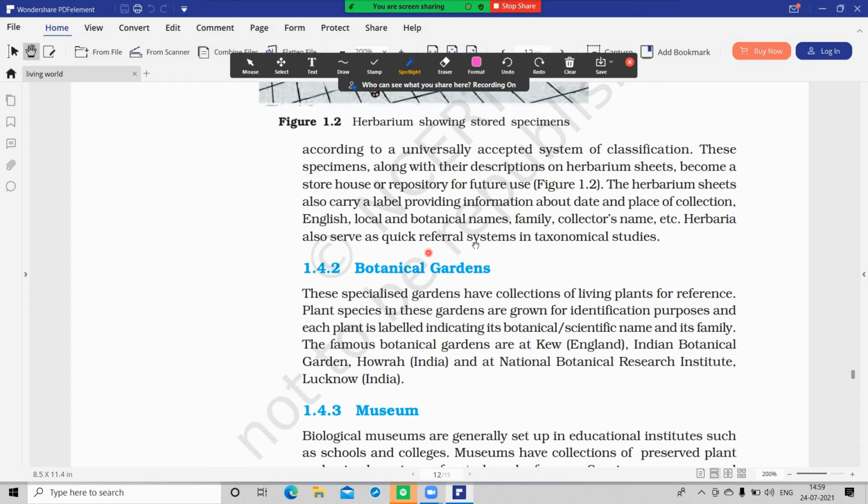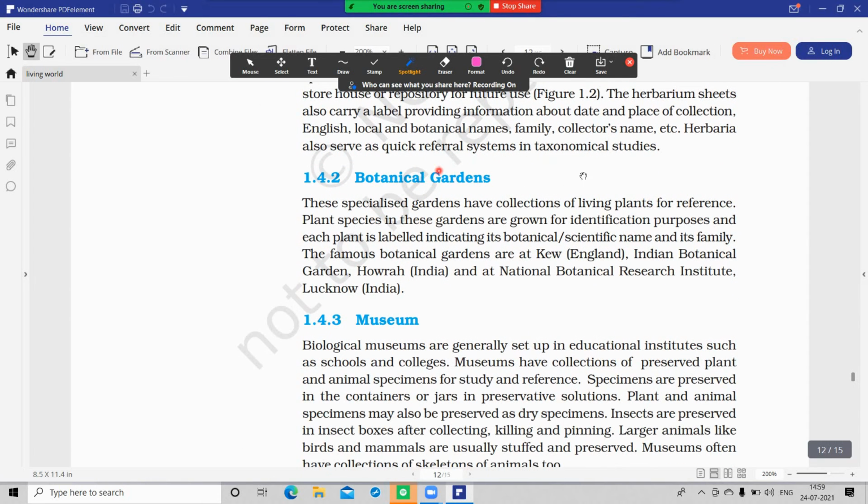This line is important. Herbarium serves as a quick referential system in taxonomic studies. Herbarium. What will you tick? Herbarium is a quick referential system in taxonomical studies. Herbarium is related only with plants. Botanical gardens are also related only with plants.